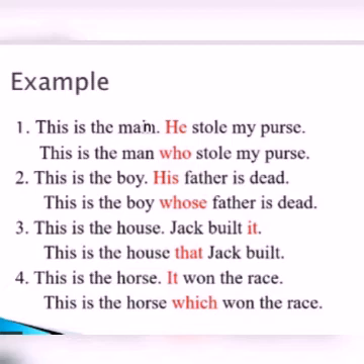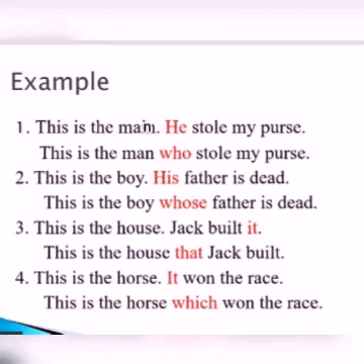And the third example. This is the house, Jack built it. This is the house that Jack built. And this is the horse, it won the race. The it is the pronoun which refers to the horse. To join this, we remove it and we add which. This is the horse which won the race. We can't use who or whose or whom, that is only for persons. Understood? For things, which.